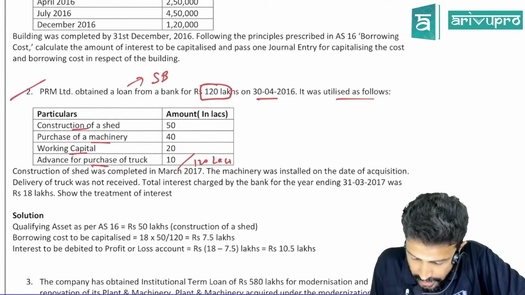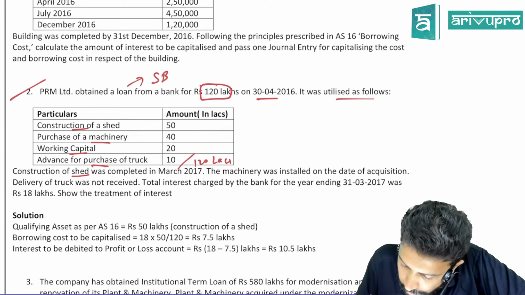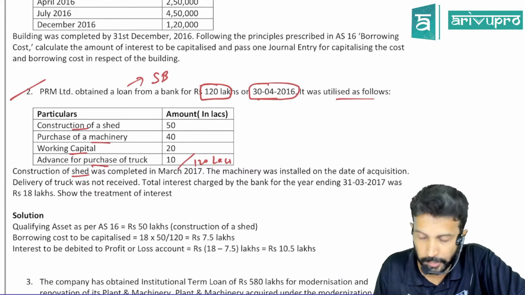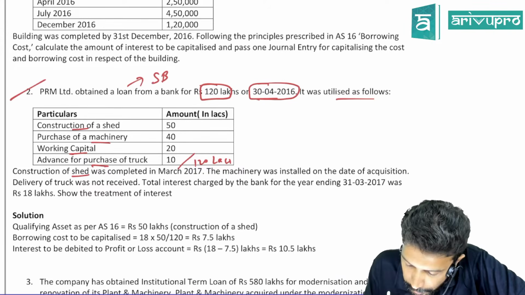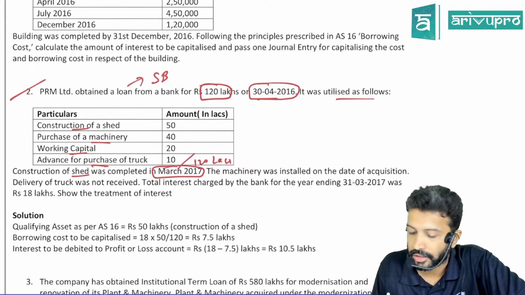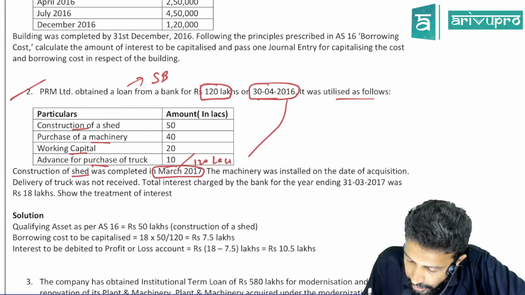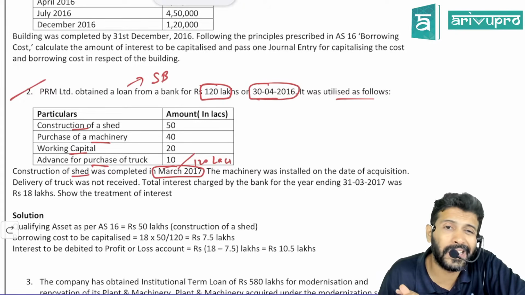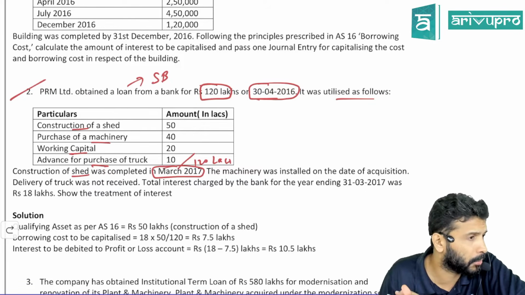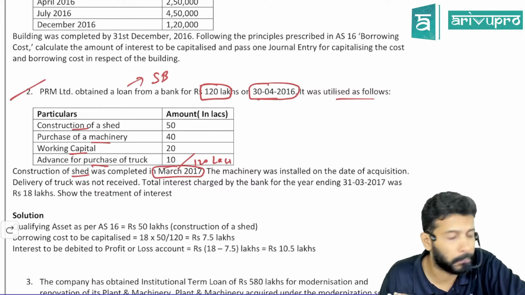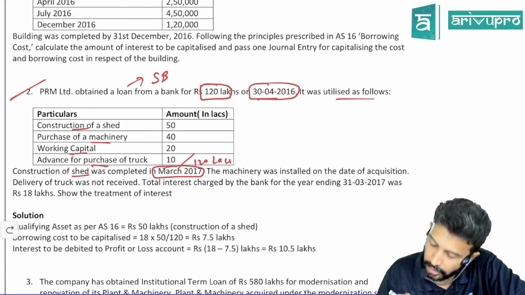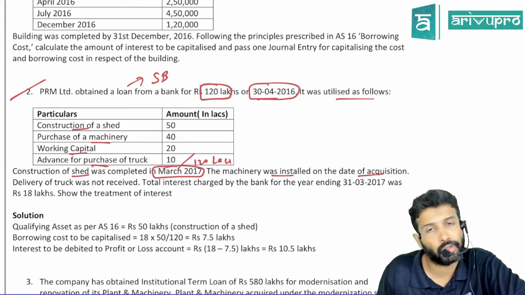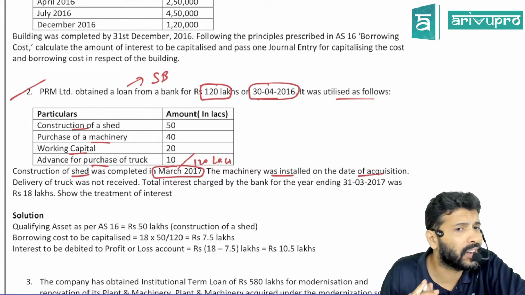Alright, check this. Construction of a shed. When did you take the loan? 30th April. Assume the loan got utilized from that day itself. The shed was completed by March 2017. You started in April 2016 and it is completed in March 2017, that's roughly about 11 months. If you count from May till March, that's about 11 months. Machinery was installed on the date of acquisition. So if you purchase today, you install it today itself.